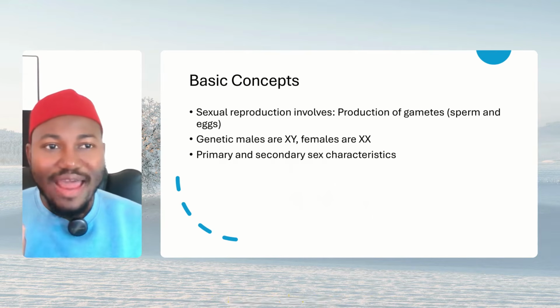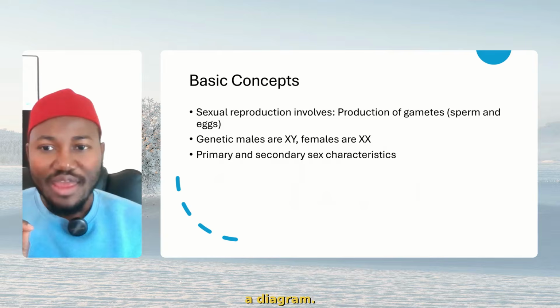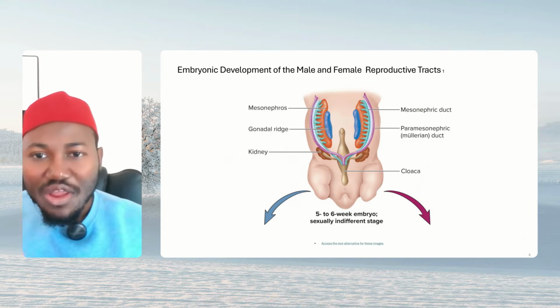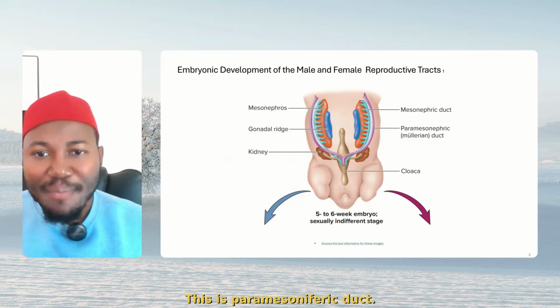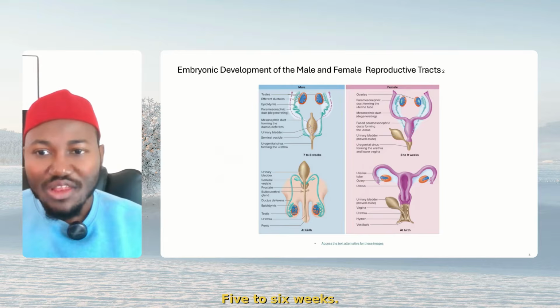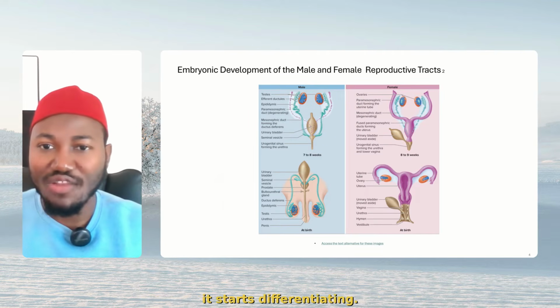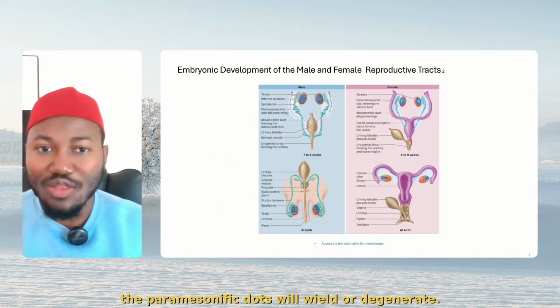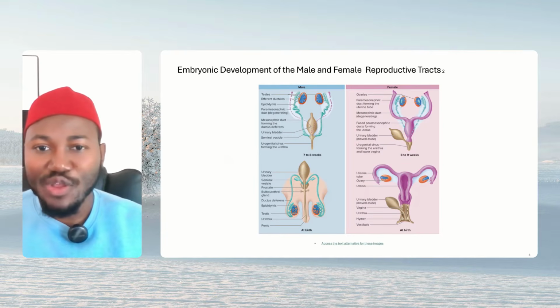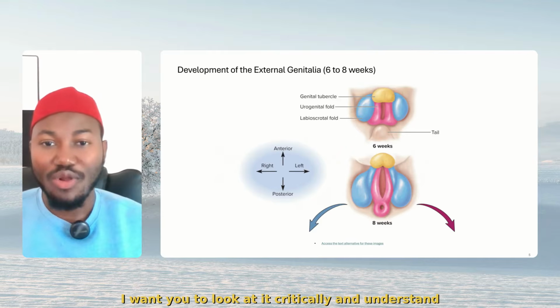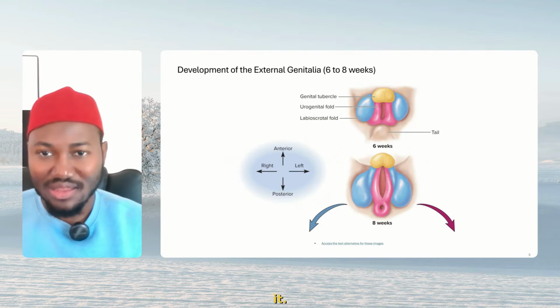But before that, I want to show you a diagram. This diagram, if you look at it very well, this is the mesonephric duct. This is the gonadal ridge, right? Mesonephric duct, gonadal ridge. This is paramesonephric duct, 5 to 6 weeks. What happens? Immediately it gets to 7 to 8 weeks, it starts differentiating. For male, the paramesonephric duct will wilt or degenerate. For female, the mesonephric duct will degenerate. And from there, they form all these features. I want you to look at it critically and understand it.